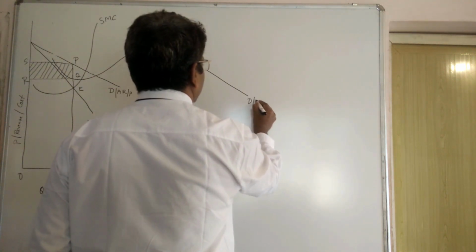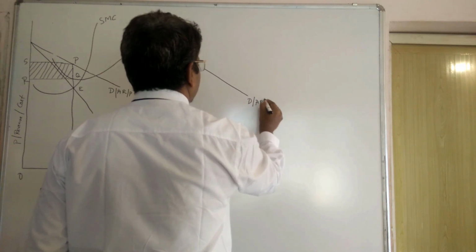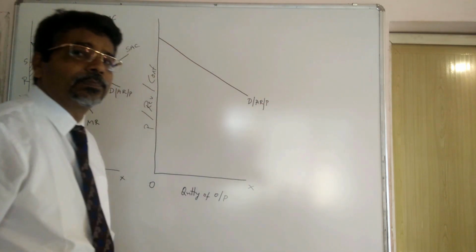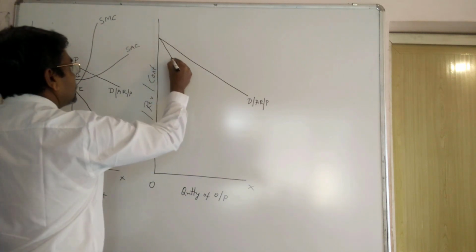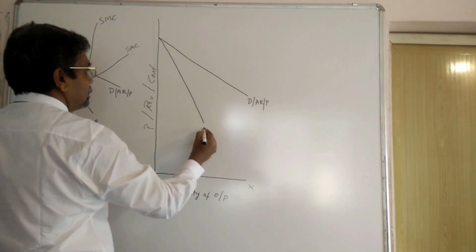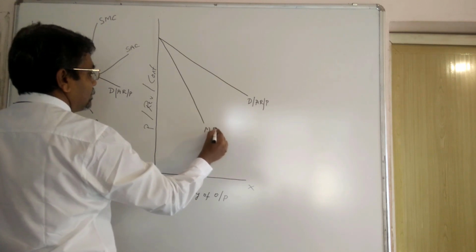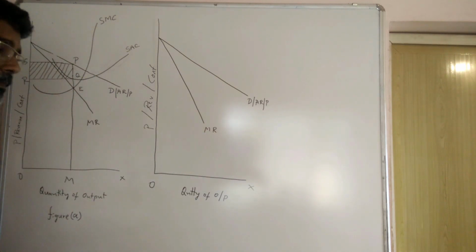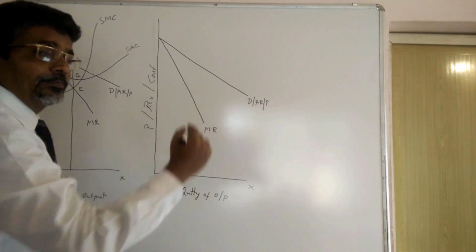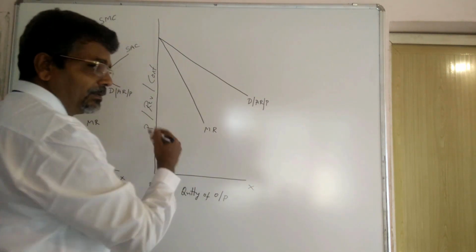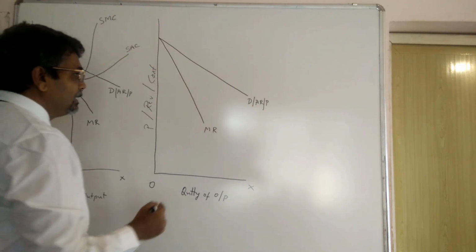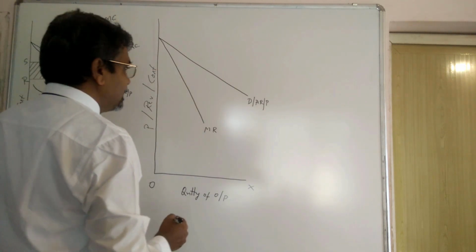D R price, and here MR curve like this, and the short run marginal cost curve moves from the bottom and intersects the MR curve at the minimum point.